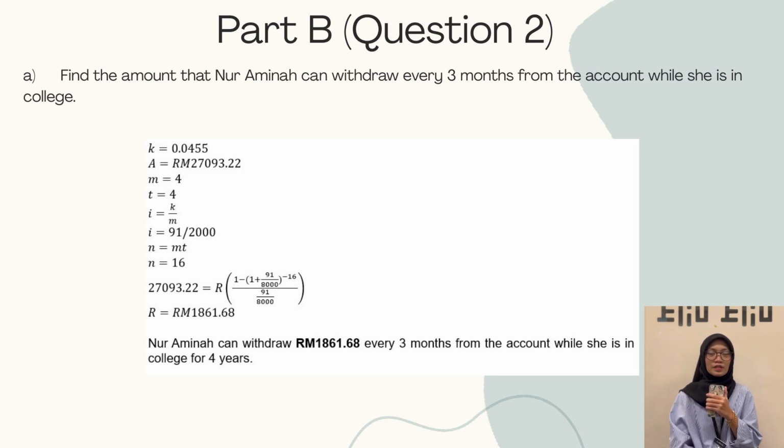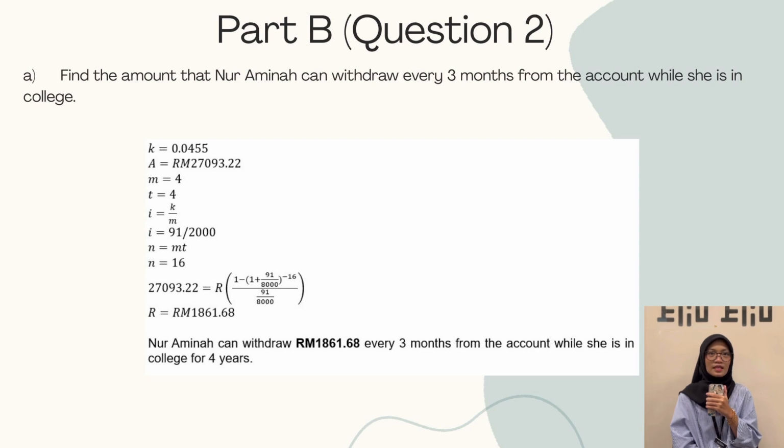Substitute into the formula R open bracket 1 minus open bracket 1 plus 91 over 8,000 close bracket power of negative 16 over 91 over 8,000 close bracket equal to 1,861 ringgit 68 cents.